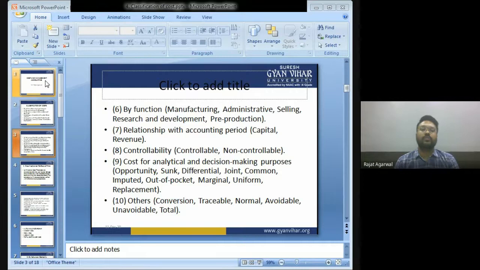In this, we are going to discuss about opportunity cost, sunk cost, differential cost, joint cost, common cost, imputed cost, out of pocket cost, marginal cost, uniform cost, and replacement cost. And last, others. In this, we are going to discuss about conversion cost, then traceable cost, then normal cost, then avoidable cost, and unavoidable cost. Now, let us discuss this one by one.